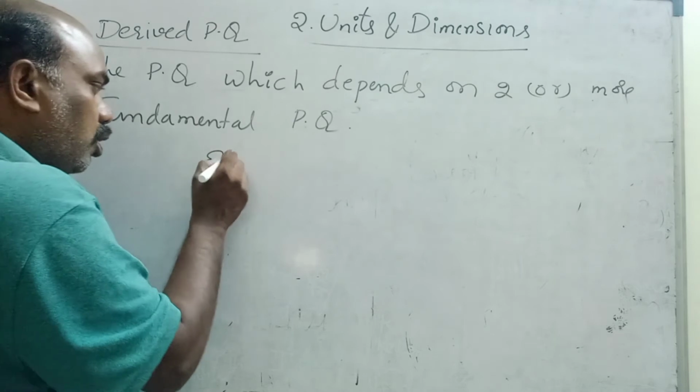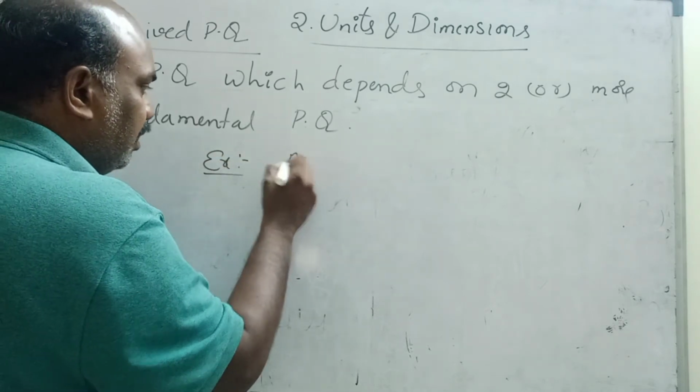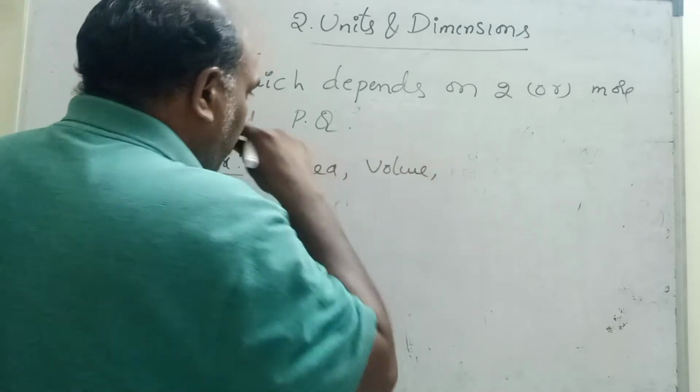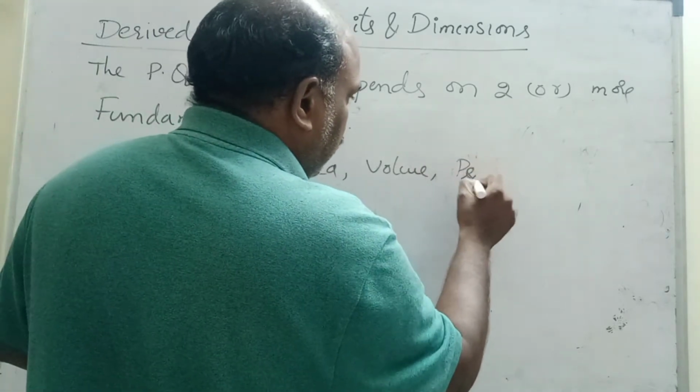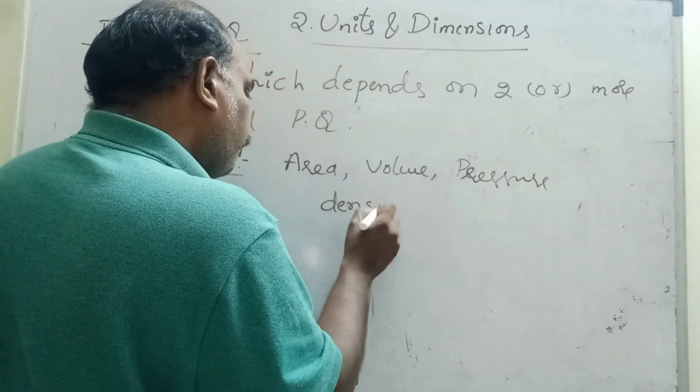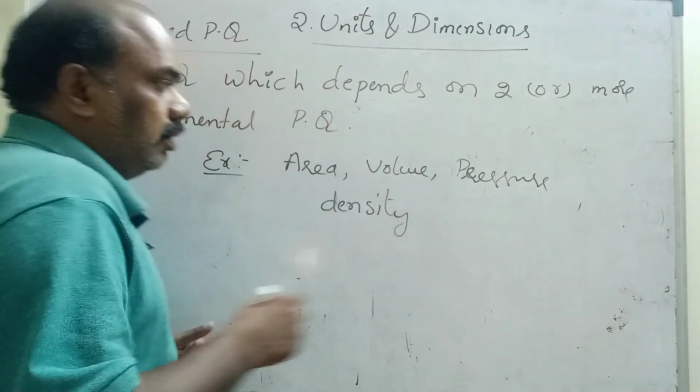Examples, so many we can write: area, volume, pressure, density. These are all, and so on.